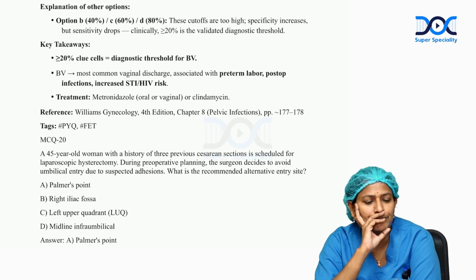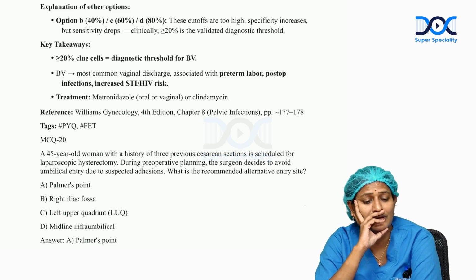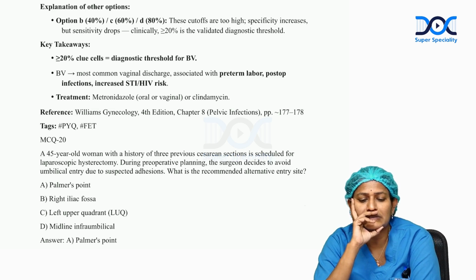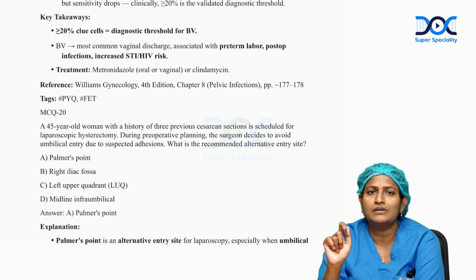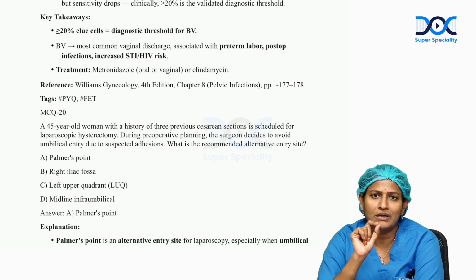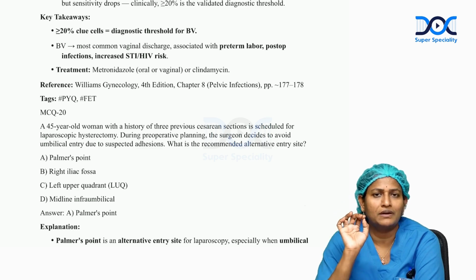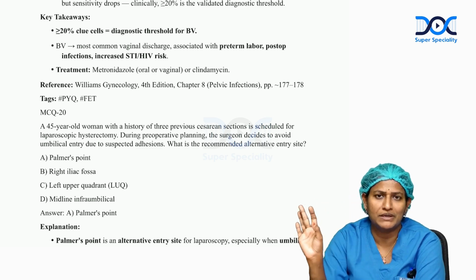Question number 20. A 45-year-old woman with history of 3 previous sections scheduled for laparoscopic hysterectomy, to prevent umbilical artery injury and to prevent adhesions. What is recommended as an alternative? See, any laparoscopic surgery, if you are very confident that it is a straight surgery, we go with the umbilical port. If you are suspecting internal adhesions and complicated entry, then it has to be Palmer's point.